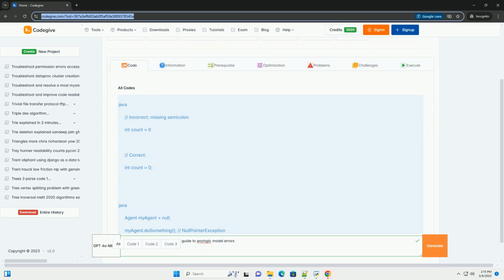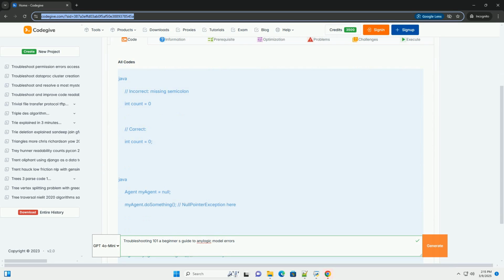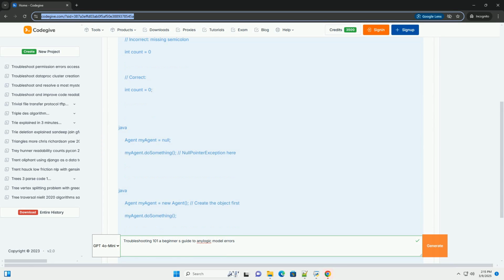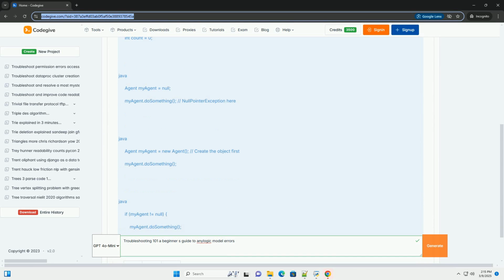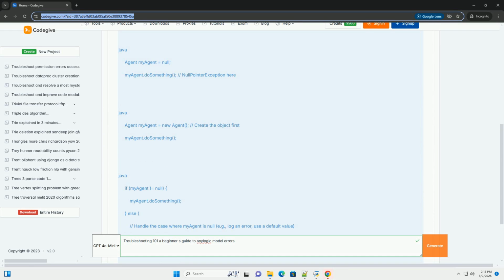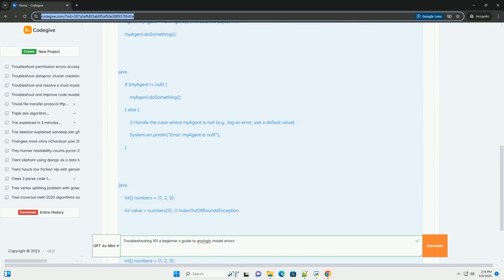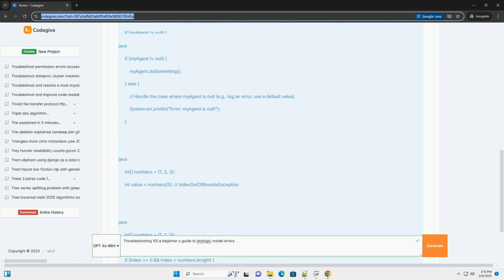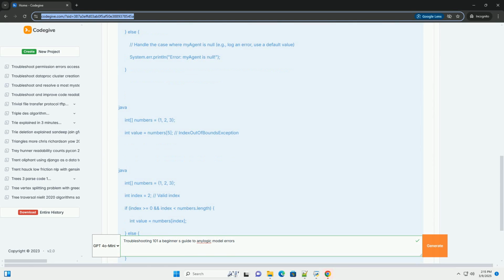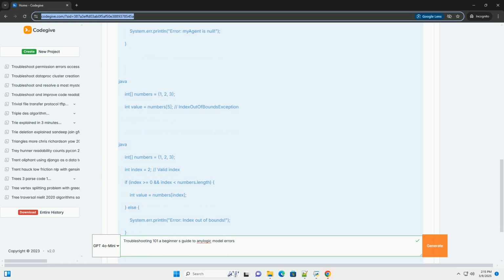OK, let's dive into troubleshooting 101 for AnyLogic models. This comprehensive guide will walk you through common error types, debugging techniques, and best practices to help you build robust and reliable simulations. We'll also include code examples to illustrate the points.